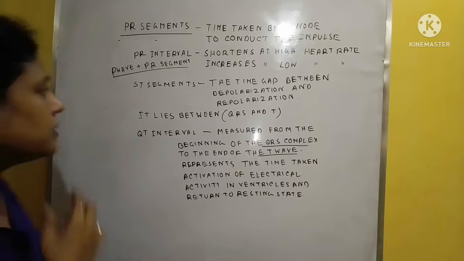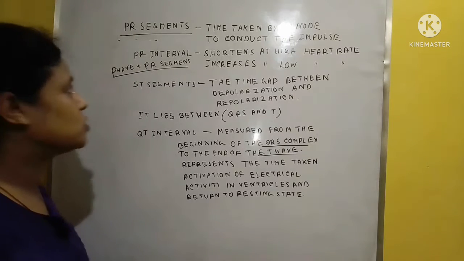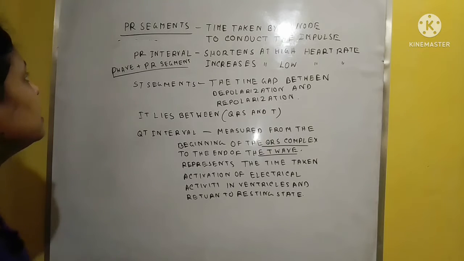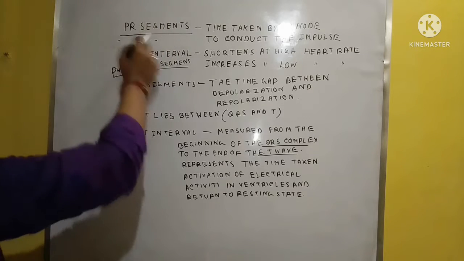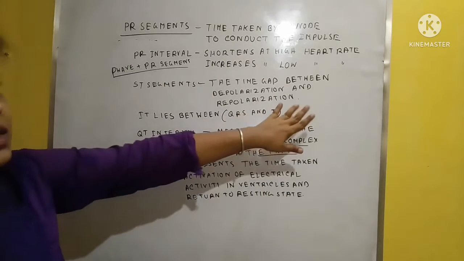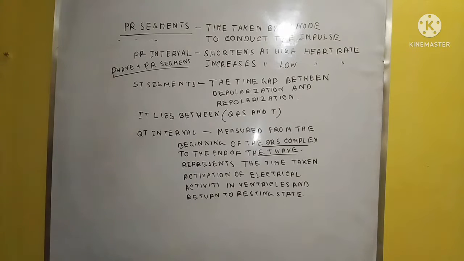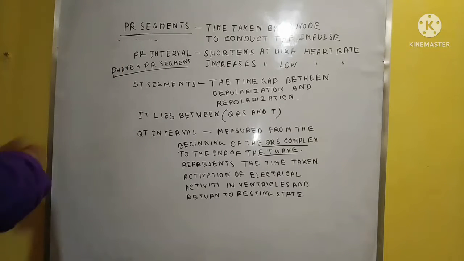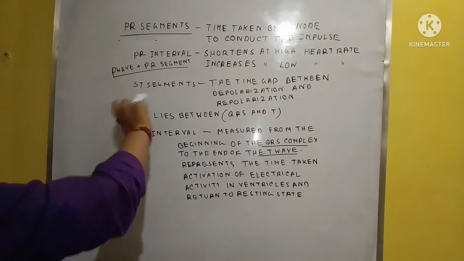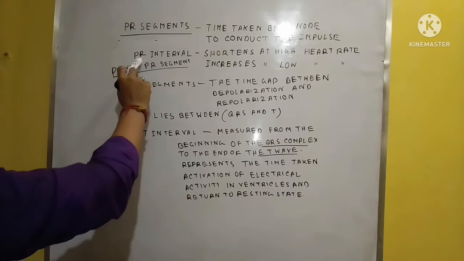Sorry, I just forgot to explain three parts, so let me tell you about them. You can check the first graph that was drawn in the previous part of the video. They are the PR segment, the ST segment, the QT interval, and the PR interval.